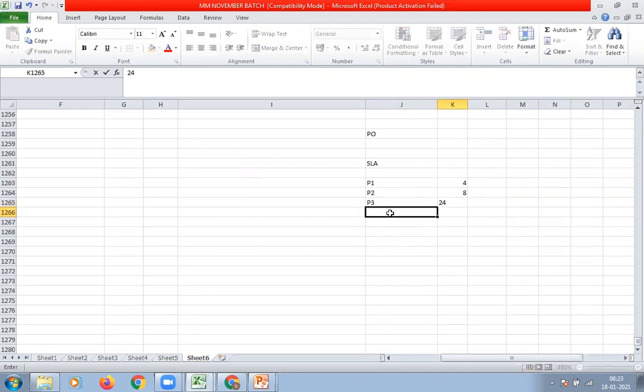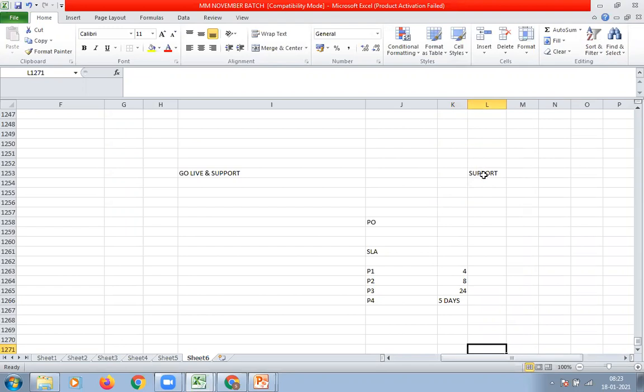And if it is a low critical issue, they can resolve within 5 days, something like this. These are called service level agreements. Based on these agreements, the production support team needs to resolve the issues encountered by the end user.